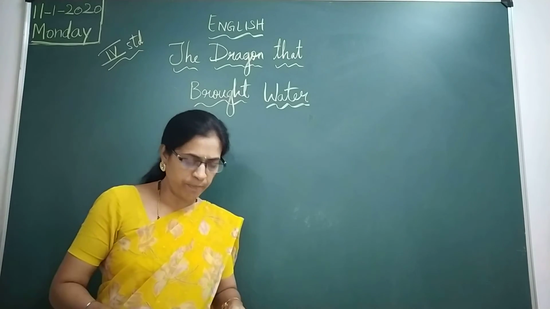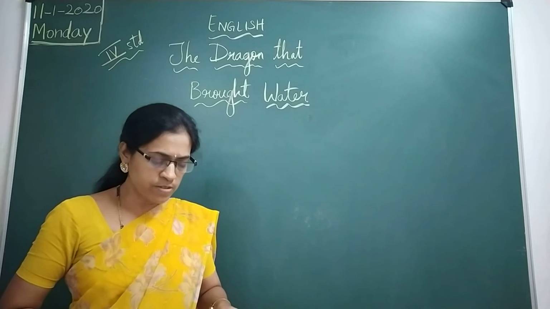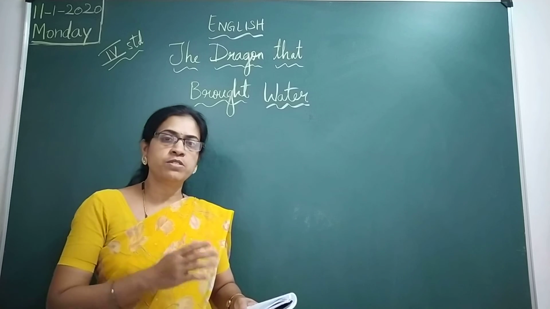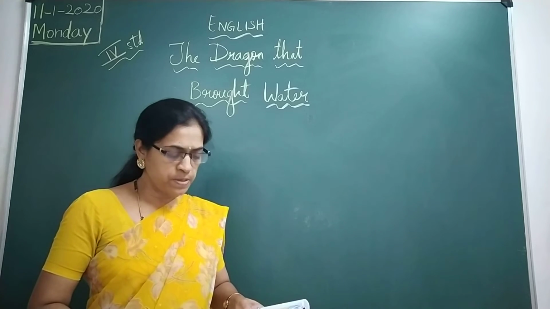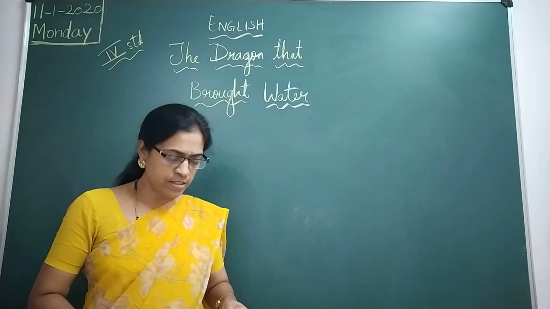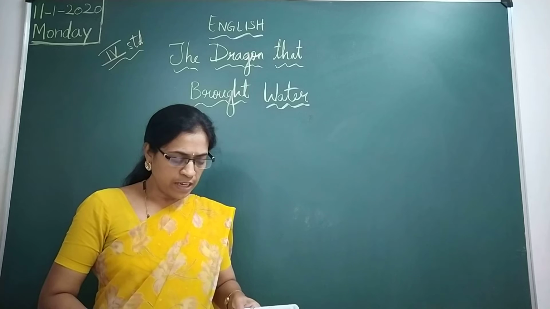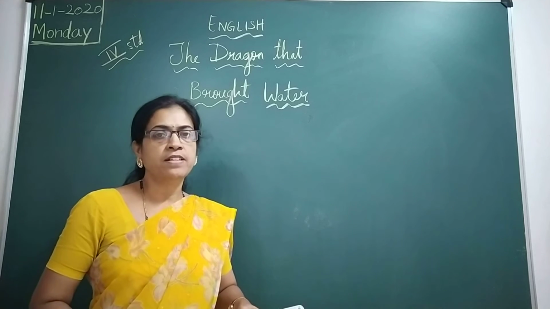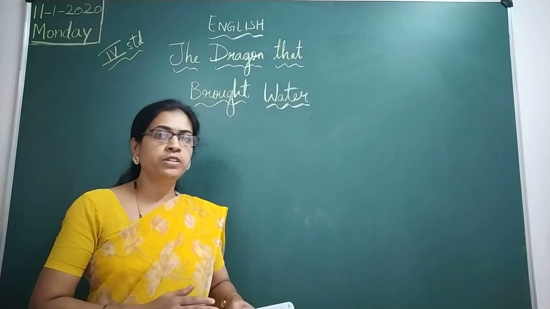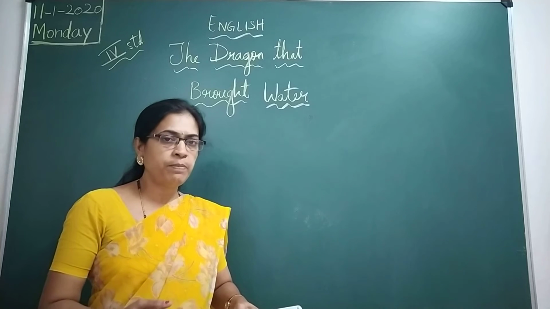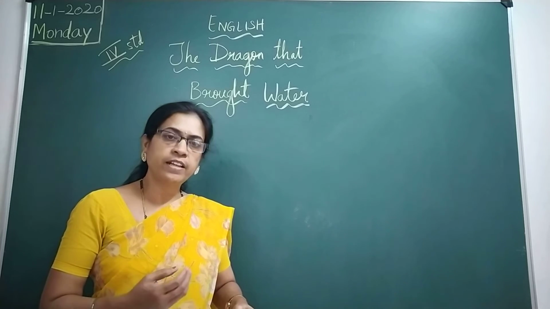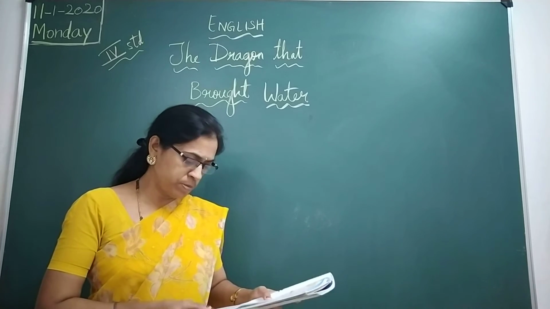So let's see what happens. The children knew it was a dragon. Even the grown-ups, the dogs, cats and birds knew it was a dragon. But nobody was scared of it as it never moved from its place. Grown-ups means adults.